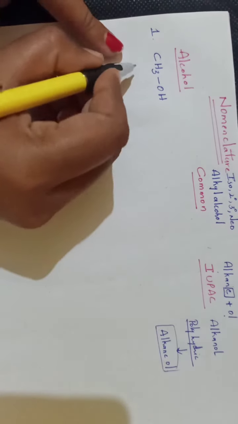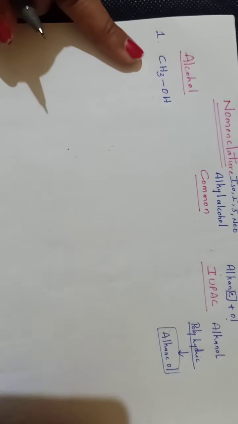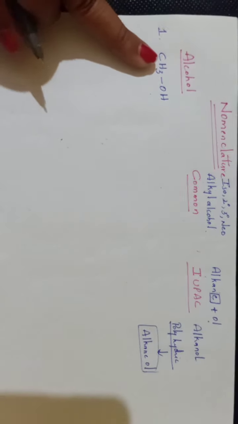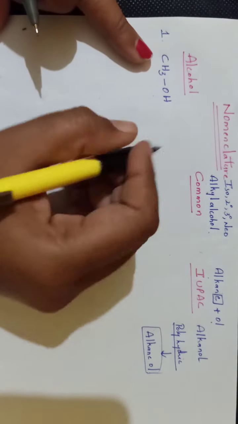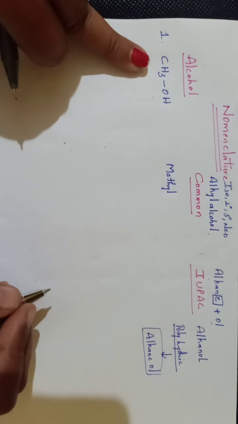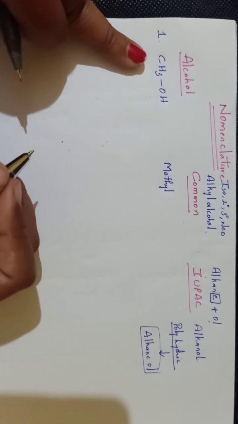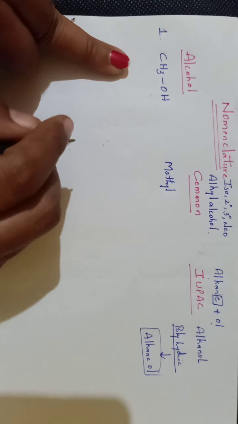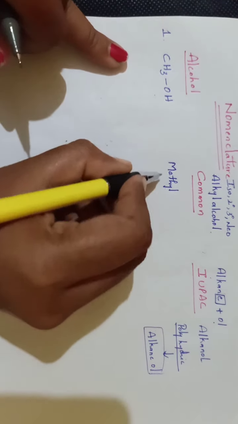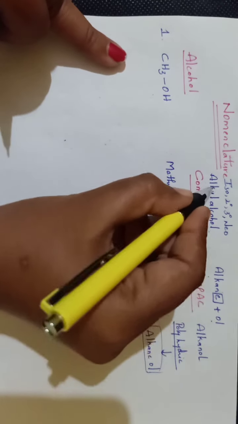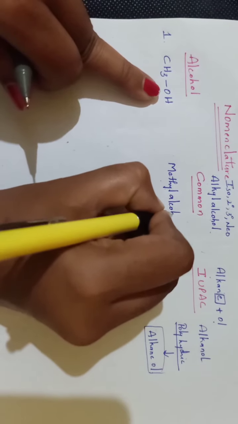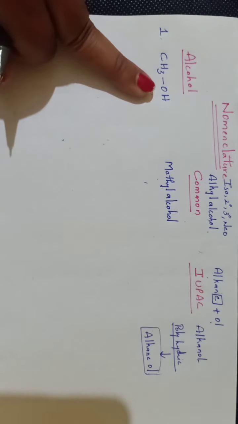Now we'll see an example, that is CH3OH. This CH3OH according to the common system will be written as alkyl alcohol. Now what is the alkyl group present here? With one carbon atom we know it is known as methyl. About this one carbon we have studied in the first year syllabus itself. If one carbon is present we call it meth. If two carbons are present, eth. 3 carbons are present, prop. Like that we have to call them. Now here only one carbon is present, that is taken as methyl. To this methyl, OH is attached, so we have to write it as alcohol. So its name according to the common system is methyl alcohol.